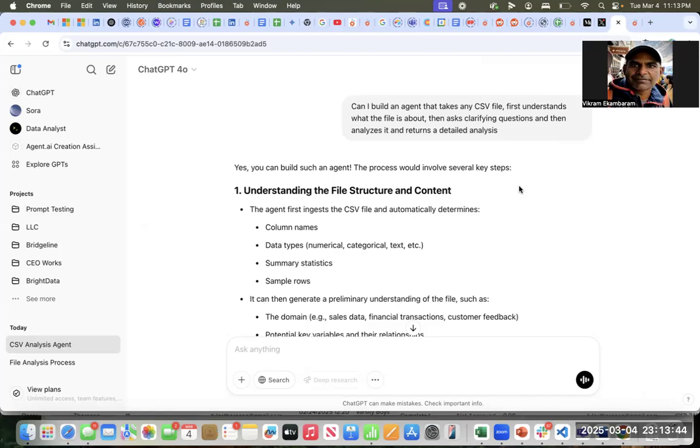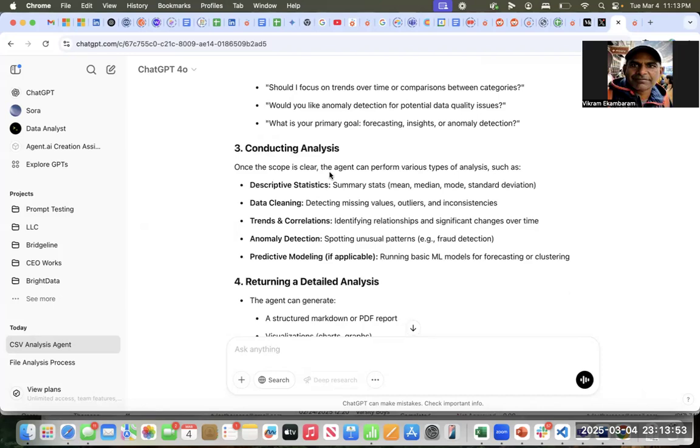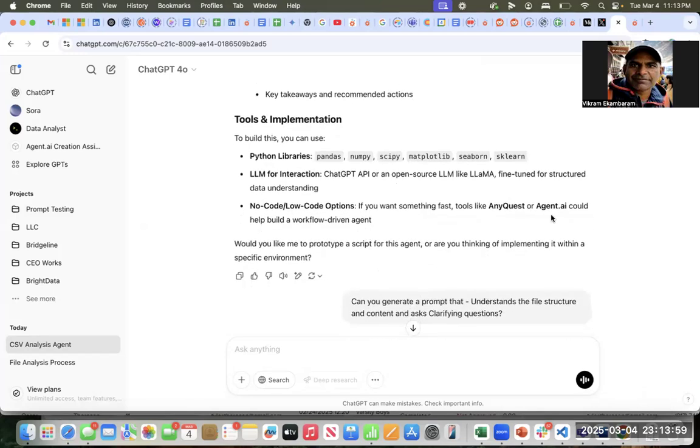The first thing is that I asked ChatGPT, can I build an agent like this? And it says, yes, you can. And this is what the process will look like: understand the file structure, ask clarifying questions, conduct analysis, and then return a detailed analysis. And it says I could use all these various no-code tools like Agent AI or AnyQuest. So this is great. So then I say, all right.